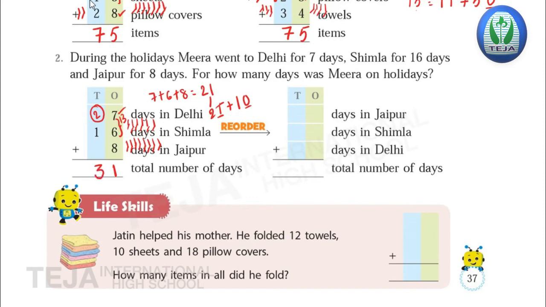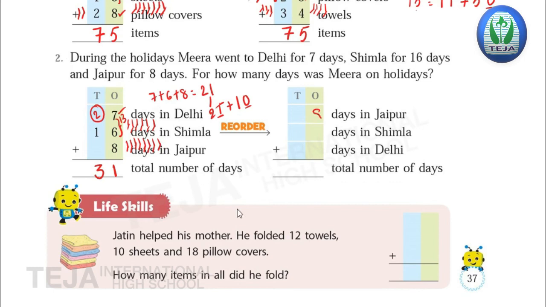So in total, how many days was she on holidays? 31 days. Okay. Now we will change the order. Reorder. We'll change the order of these places and we'll find whether the answer will be the same or different. So here, days in Jaipur. How many days did she spend in Jaipur, children? 8 days. So write 8 in the first blank.